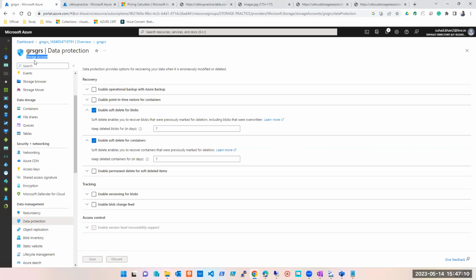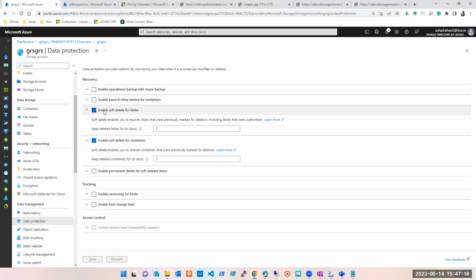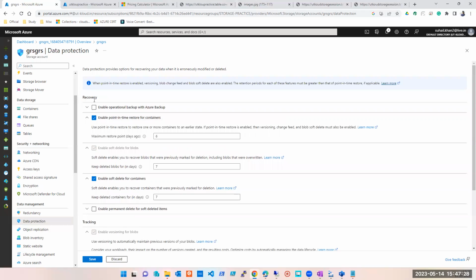This point in time thing you explained to us last week, where it says enable blobs, enable file, soft delete. For the soft delete option, where we get the option to enable soft delete, it is here. Soft delete for blobs is different, and I have covered it already. Exactly just above the soft delete, there's an option I haven't discussed. If we check that option, then we have to keep enable blob sharing active as well.